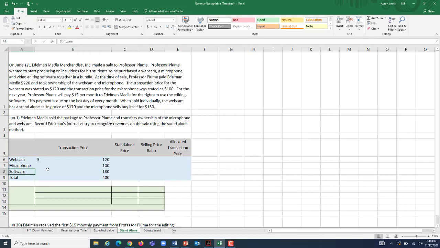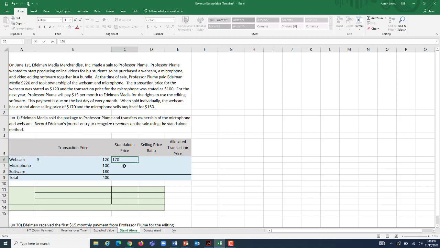Let me put a dividing line down here just so it looks smoother. There we go. Well, what would this cost Professor Plume standalone? Well, it tells us right here that the webcam standalone was $170. The microphone standalone was $150. And the software, well, that's already at standalone. It's not a component of the bundle that he got.